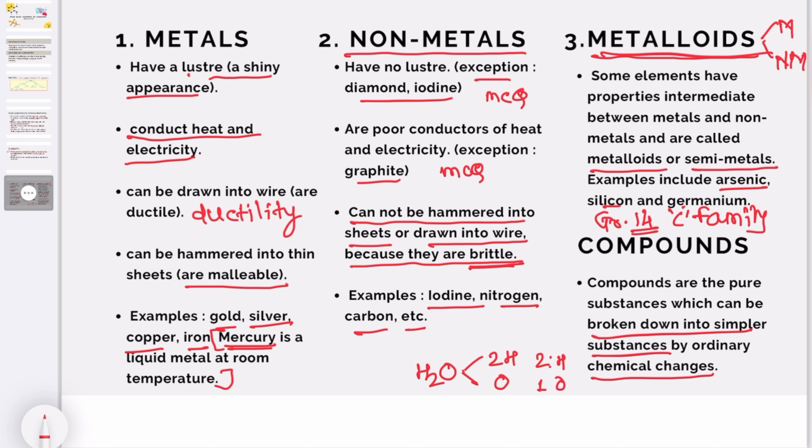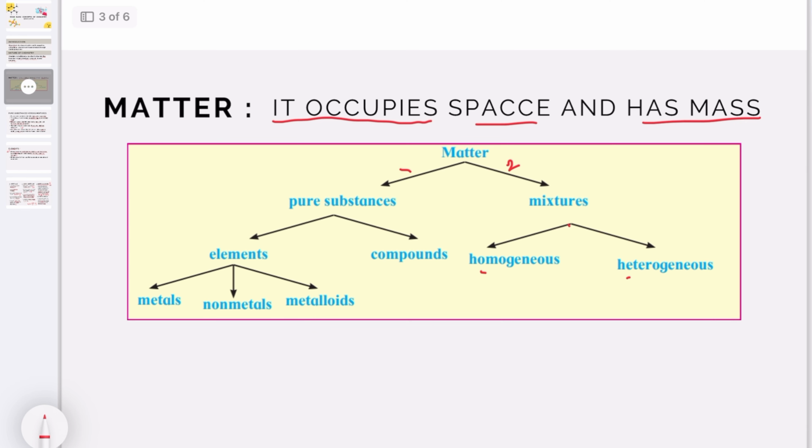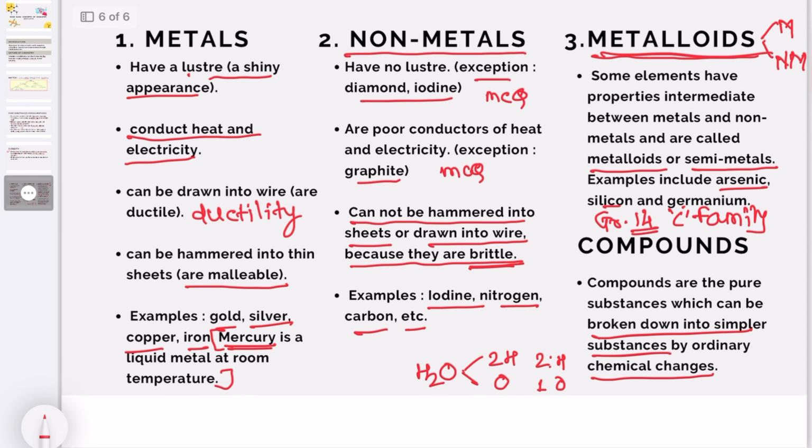Then this is the part up to the types of substances in this chapter. That means what is meant by matter. There are 2 types, pure substances and mixtures. They are also classified into elements and compounds. Elements are again classified into metals, non-metals and metalloids, and mixtures are homogeneous and heterogeneous mixtures. Okay, in this point we study up to this.